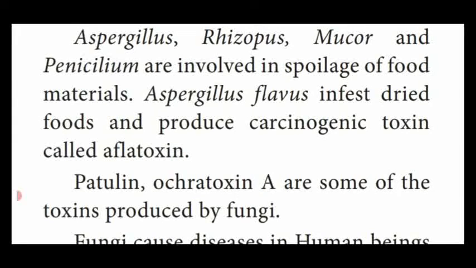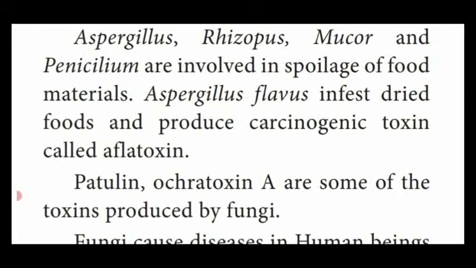Next one, some species of Aspergillus, Rhizopus and Mucor, and another one, Penicillium. Dear students, some species of these show beneficial activities, isn't it? But some species of Aspergillus, Rhizopus, Mucor and Penicillium are involved in the spoilage of food material.